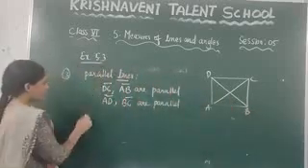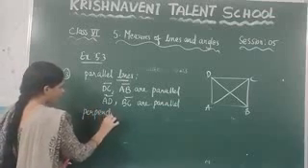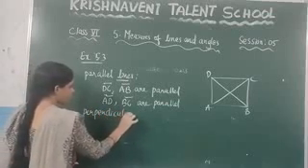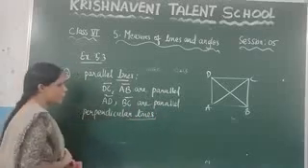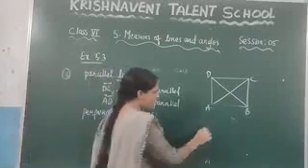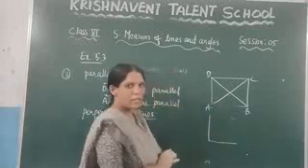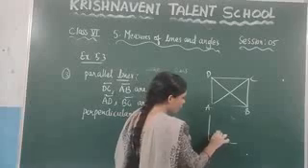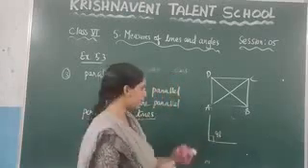Now, write about the perpendicular lines. What are perpendicular lines? If you take any two lines, and these two lines intersect at one common point, and at that point the angle is 90 degrees, such type of lines we call perpendicular lines.